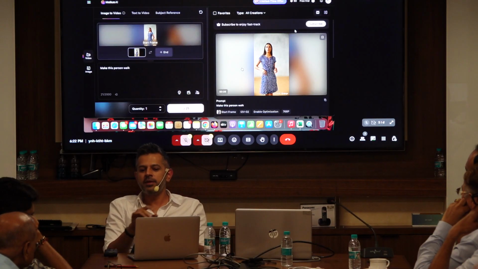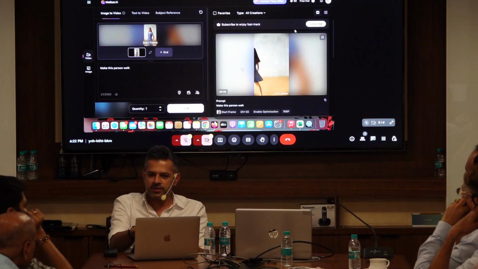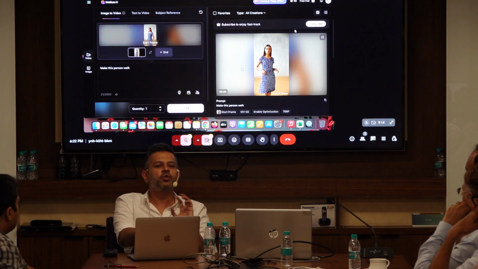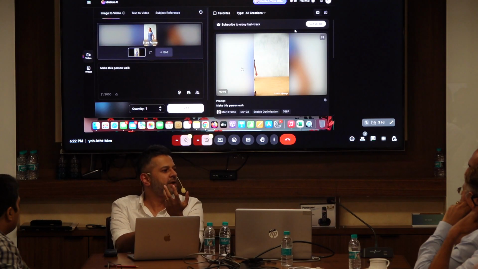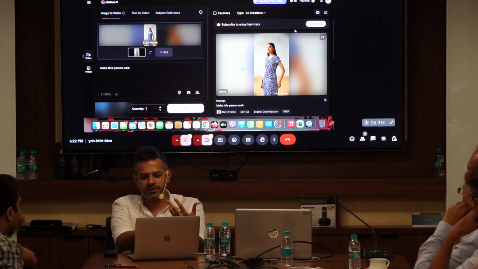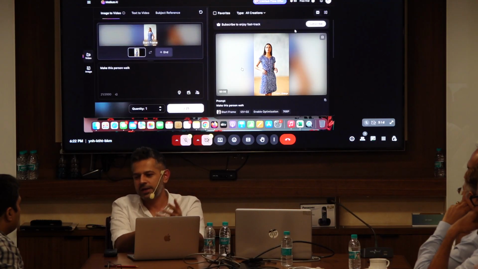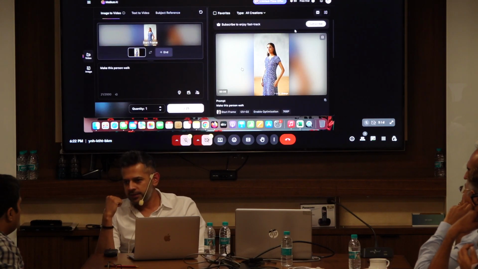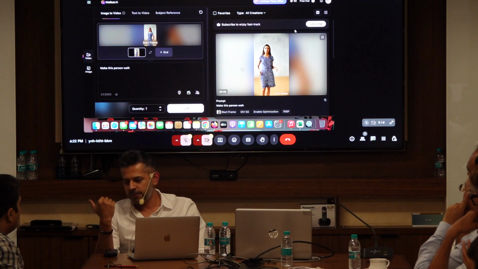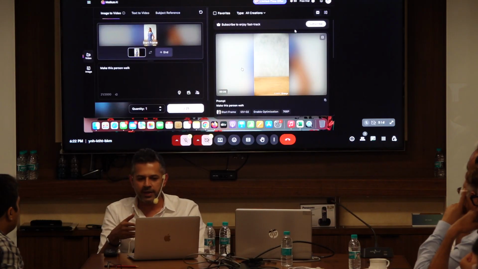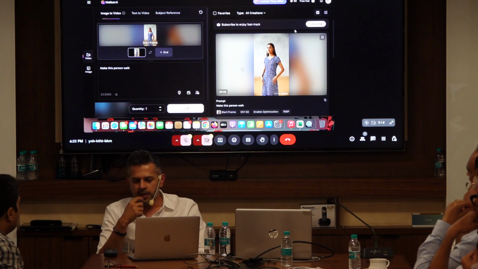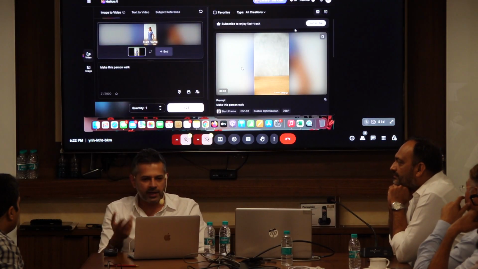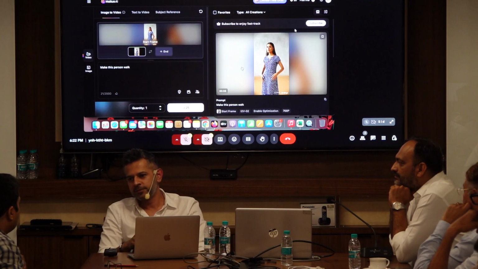So even when we make these animations, we will have to ensure that since we haven't given an image of the back, we should not make the model turn around completely, because then the buyer may feel that the back had this, but actually it doesn't, right? So you can do that. There are tools like Kling that do that. Even Ideogram does that. If you spend time, I can also figure it out. I'm also going to do some of these sessions in detail. If I do that, I'm happy to share the link.